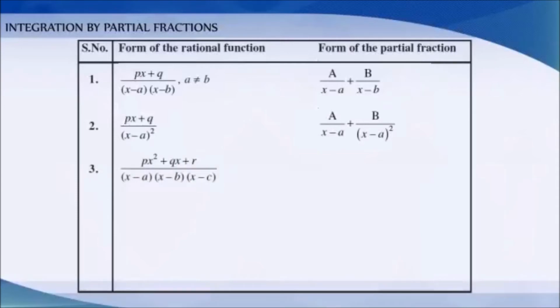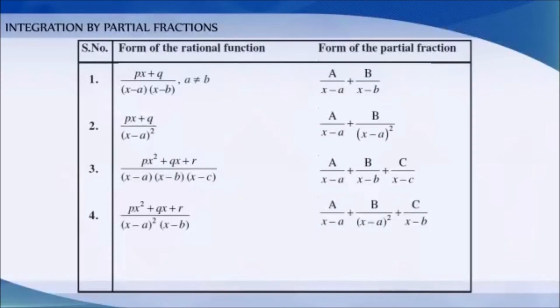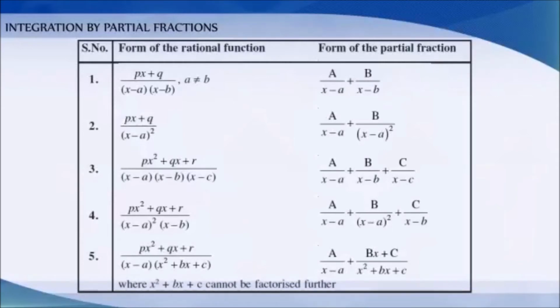(px² + qx + r)/((x − a)(x − b)(x − c)) can be written as A/(x − a) + B/(x − b) + C/(x − c). (px² + qx + r)/((x − a)²(x − b)) can be written as A/(x − a) + B/(x − a)² + C/(x − b). (px² + qx + r)/((x − a)(x² + bx + c)) can be written as A/(x − a) + (Bx + C)/(x² + bx + c), where x² + bx + c cannot be factored further.